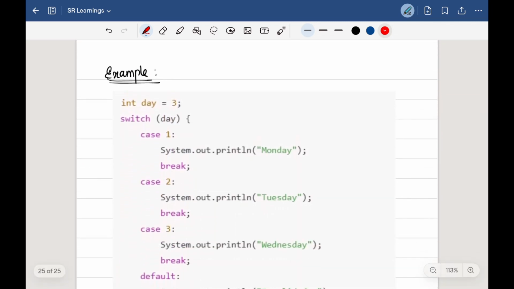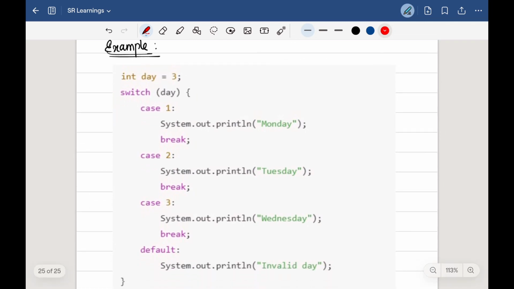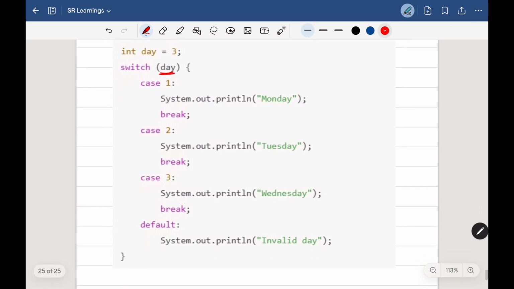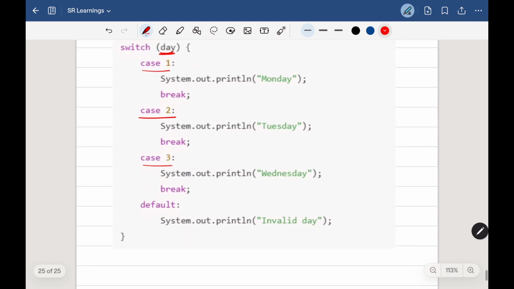So now let's see one example for the switch statement. We have day equal to 3 here, and if we are passing day within the switch block, that day may be any value, right? So we are defining all the possible cases. If case 1, we print Monday, and if case 2, we print Tuesday.